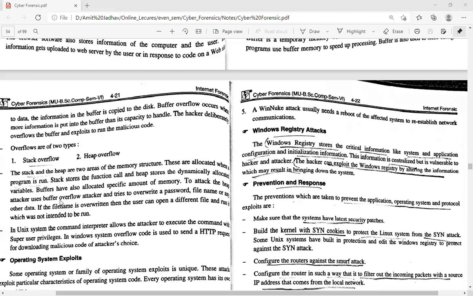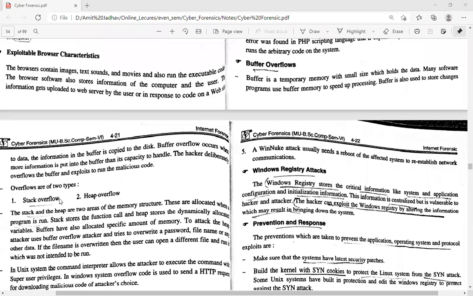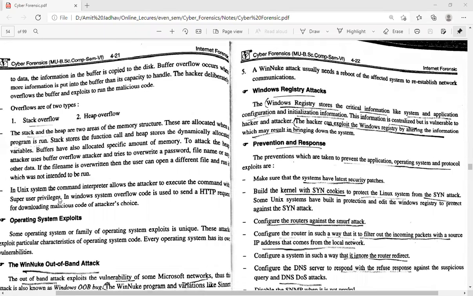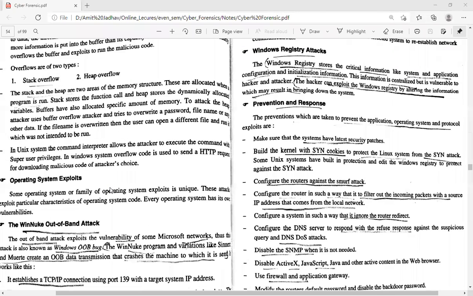So whenever the attacker performs an attack on a buffer, they change the password, and the files that are stored in the buffer are overwritten. So if any user executes a particular file, a different file will come onto the system.